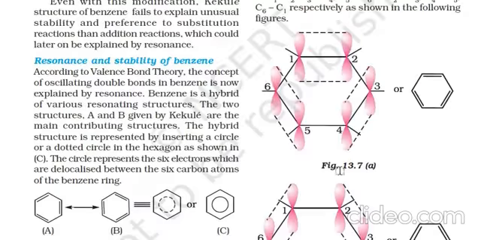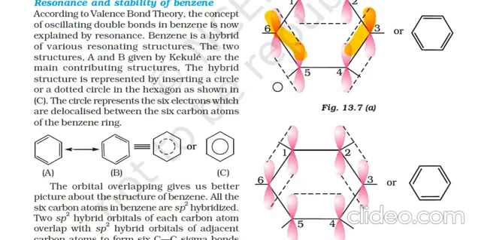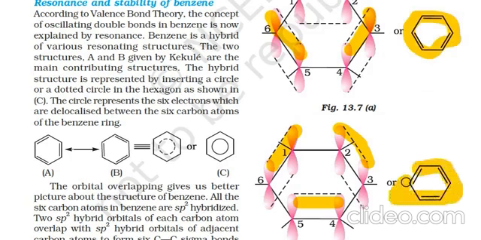The pi bond can be between 1, 2, 3, 4, and 5, 6, or it can be between 6, 1, 2, 3, and 5, 4. So two different structures will be formed out here, one at A and one at B. The figure is shown here.